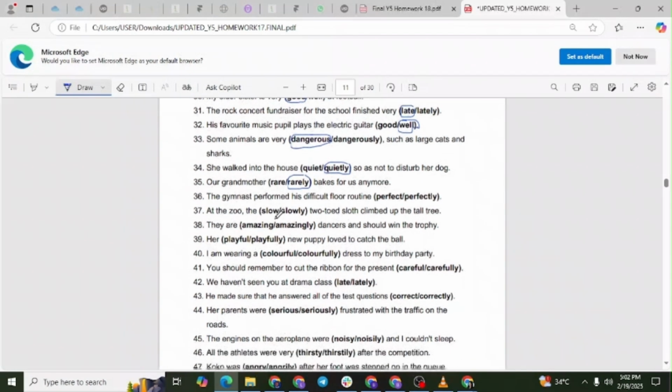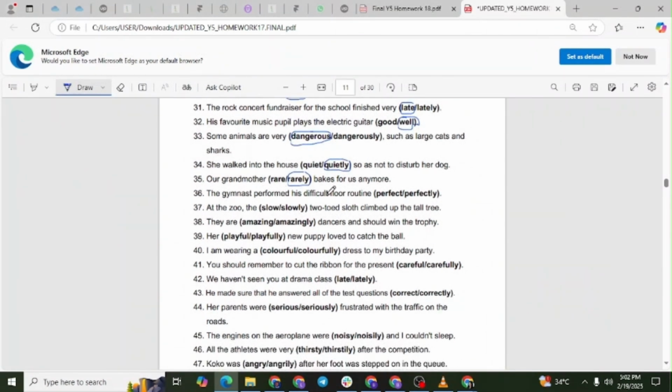Question number 36. The gymnast performed his difficult floor routine perfectly. Explanation. Perfectly is an adverb describing how the gymnast performed. Perfect is an adjective and would not be used here.